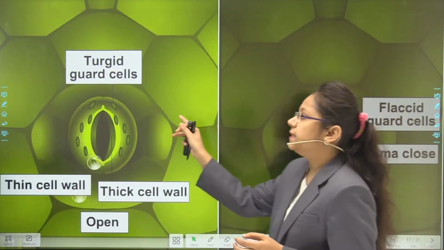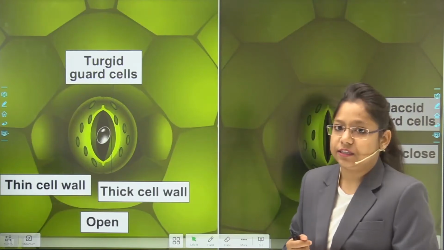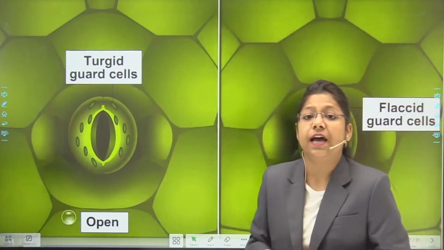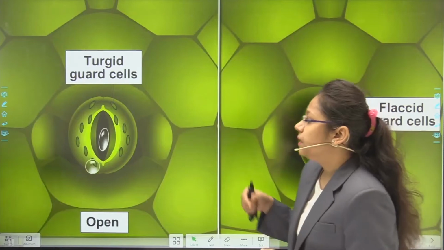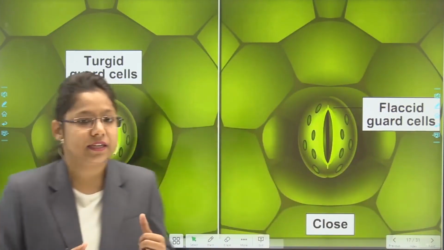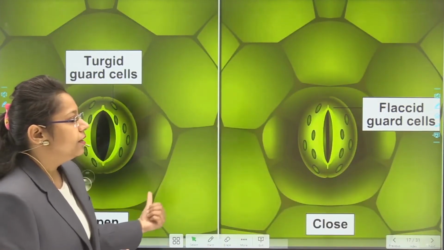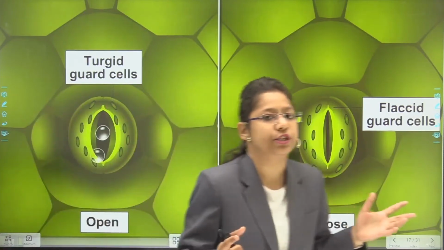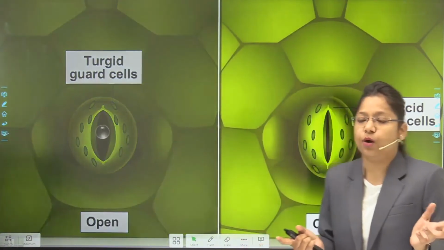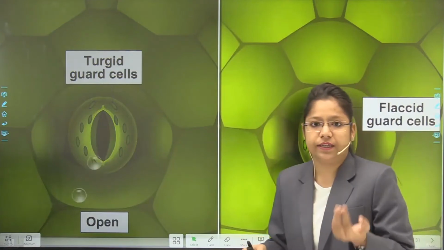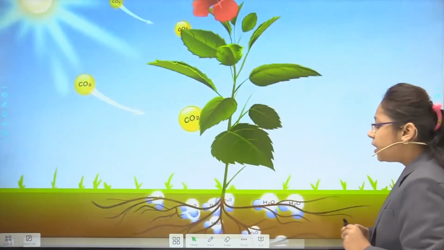So, these are the conditions in which the guard cells are turgid, and in this condition the guard cells are flaccid. Okay, now you can see here that there is a great difference between the two. In the closed cell, no evaporation takes place, no water vapor is coming out, but in open cells the water is coming out. Okay, now how do the plants prepare their food through photosynthesis?